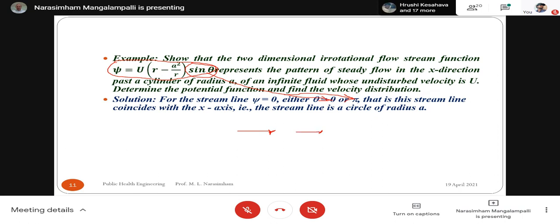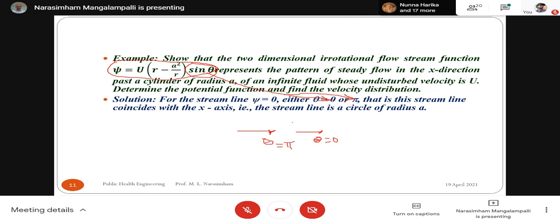So this is theta is equal to 0, and this is theta is equal to 180 degrees.